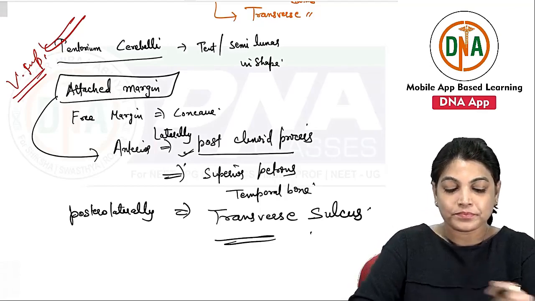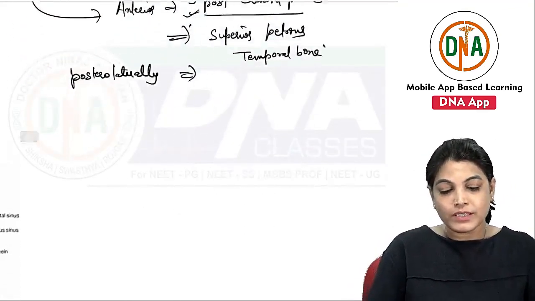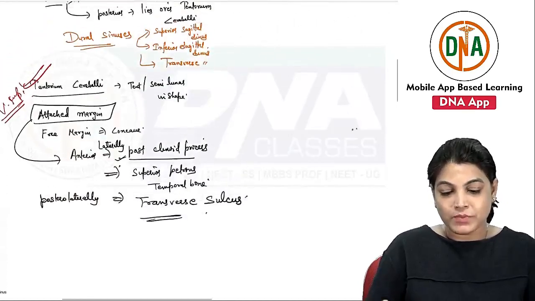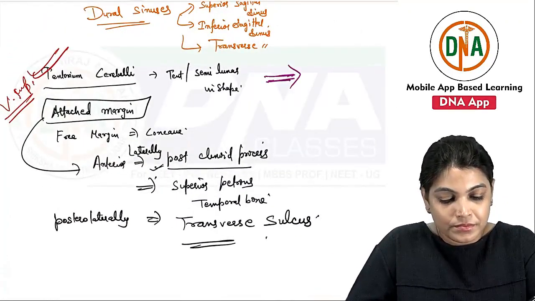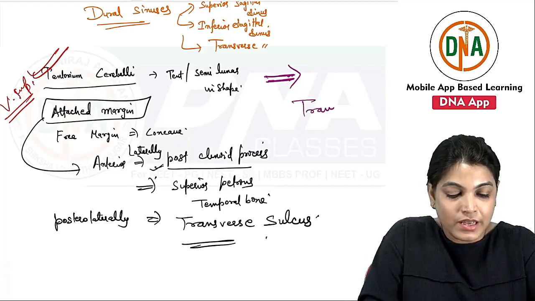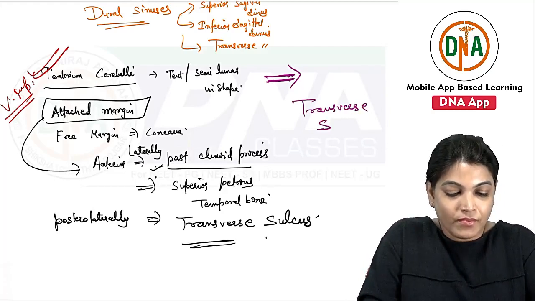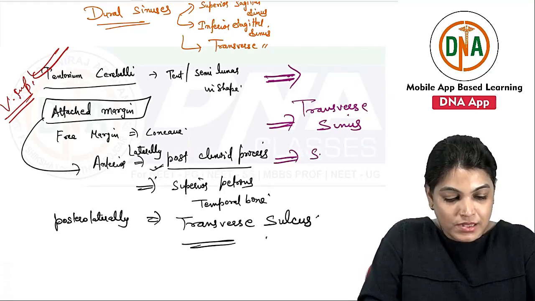The next important part is what it contains. The dural venous sinuses contained by the tentorium cerebelli are the transverse sinus and the superior petrosal sinus.